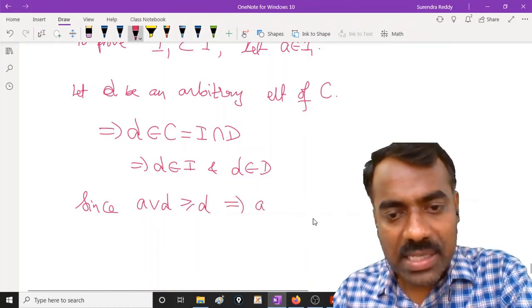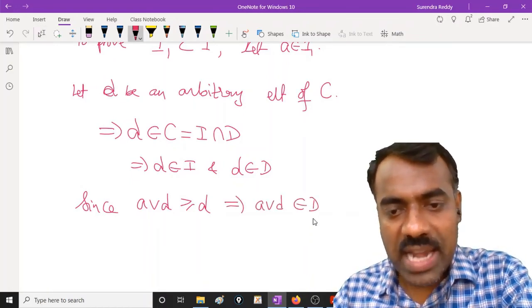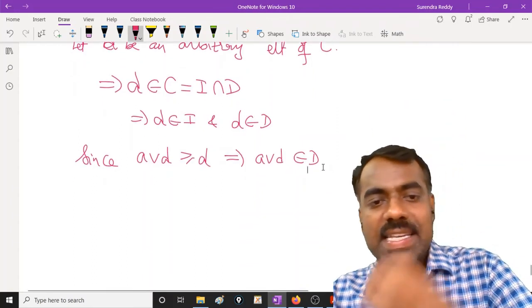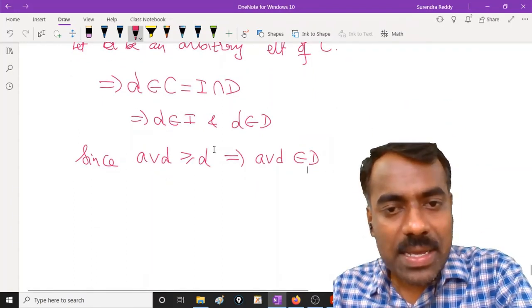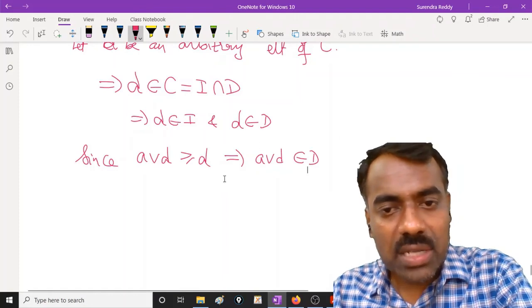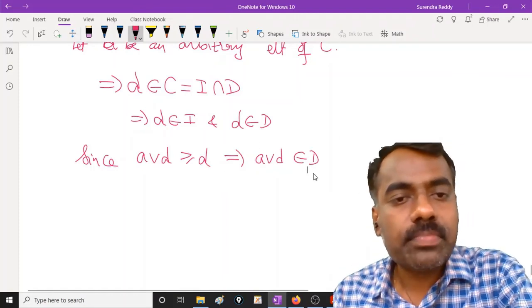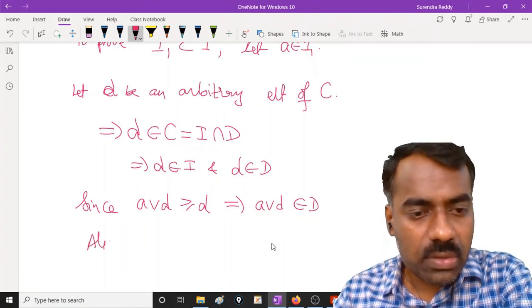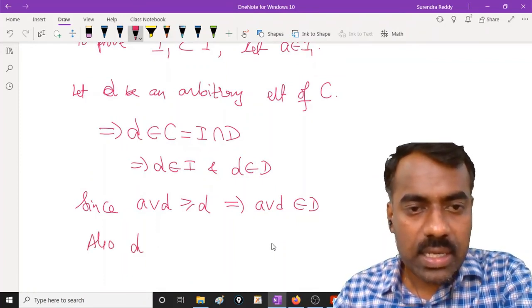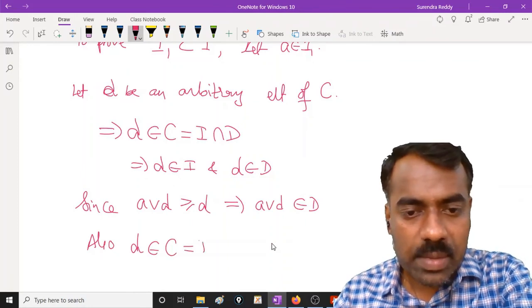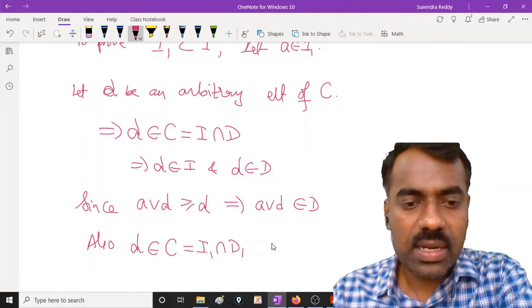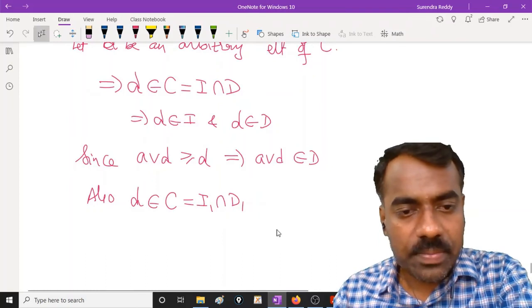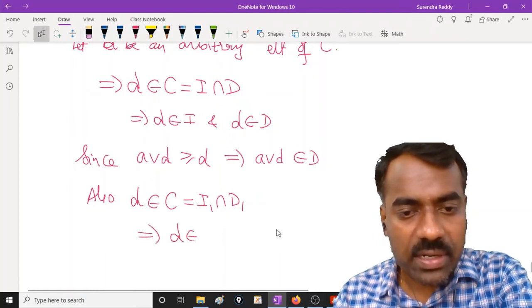This implies A join D belongs to D. Because D is a dual ideal, any element above that is also here, right? D is any arbitrary element of C. Also, D is in C, which is the same as I1 intersection D1, right? This implies D is in I1, right?